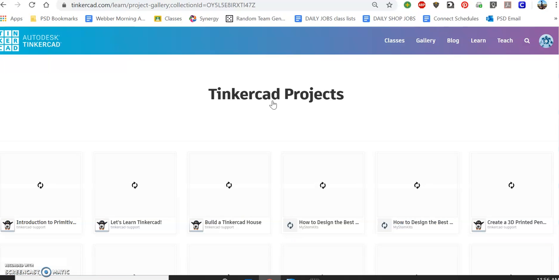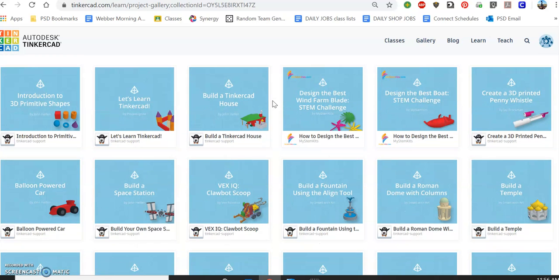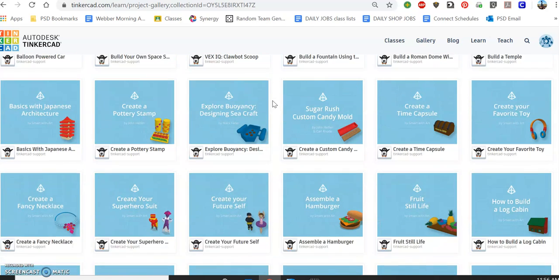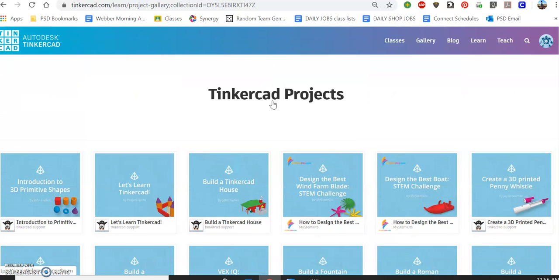Now, if these projects take you more than 60 minutes per week, you can go ahead and just take an image of those things as you go, and you can keep working on them week after week after week. There's a lot of stuff in here, and you can also build your own stuff as well. So I hope that helps you.